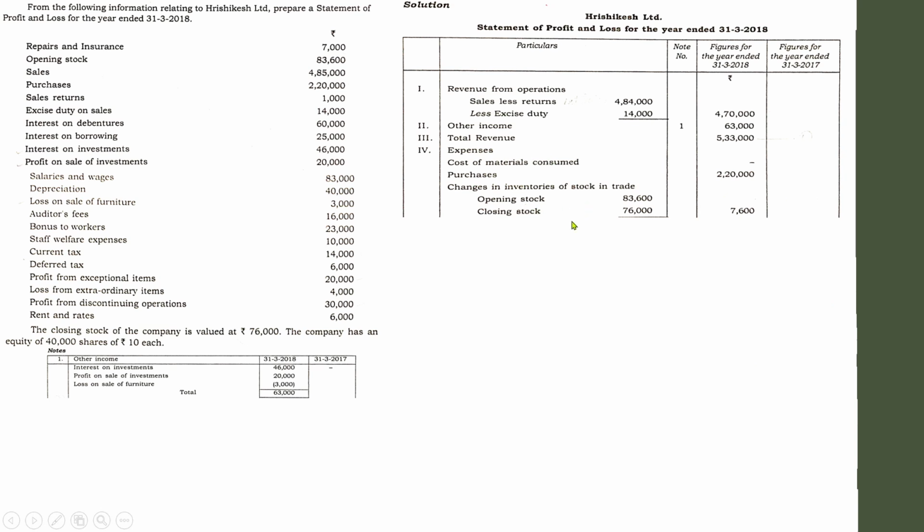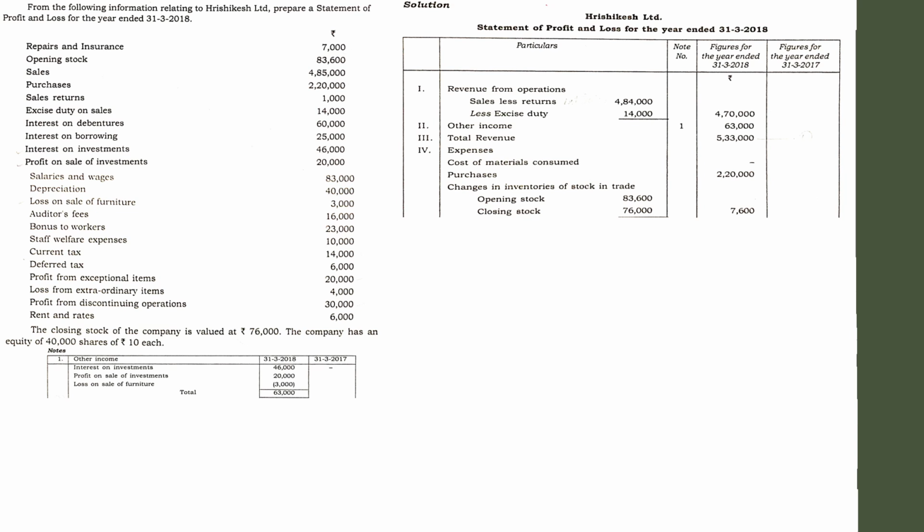If you are not using the equation and are considering only the details given in the question, just like the method we are doing here, then forget about the equation. Just write down the items given in the question. Purchases, write the amount. Change in inventory, write the amount. So the net effect is, instead of writing all these items, you can either use the equation or else write down the details given in the question in the respective heads. I believe you have understood the concept. Next one,